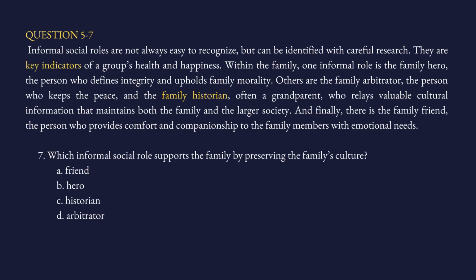Question number 7. Which informal social role supports the family by preserving the family's culture? So what are we looking for here? The key phrase is preserving family's culture and, of course, informal social roles. Let's go to the passage. And here we have it. It says cultural information. Let's read that sentence. Others are the family arbitrators. That is, the person who keeps the peace. Now, so far, this is irrelevant. I don't care about that.